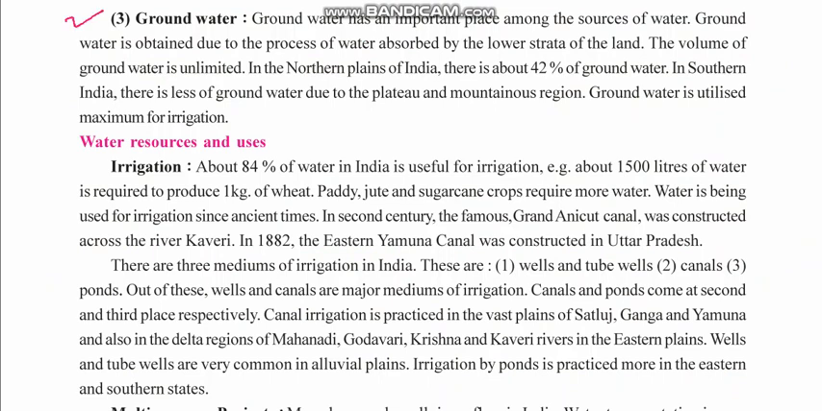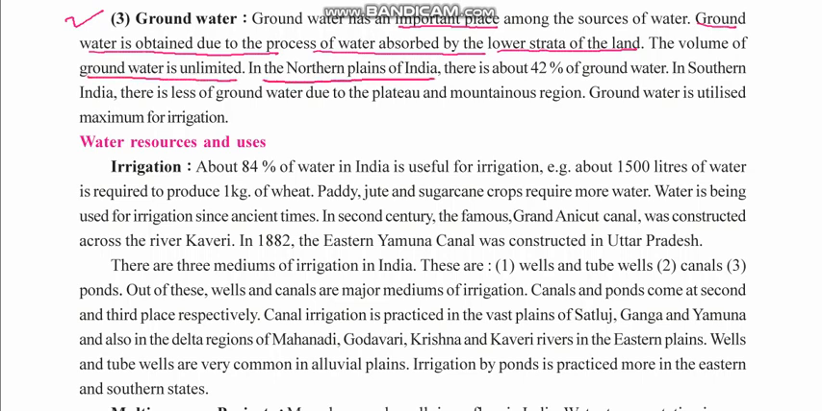The next is groundwater. Groundwater has an important place among the sources of water. Groundwater is obtained due to the process of water absorption by the lower strata of the land, which is called percolation. The volume of groundwater is unlimited.